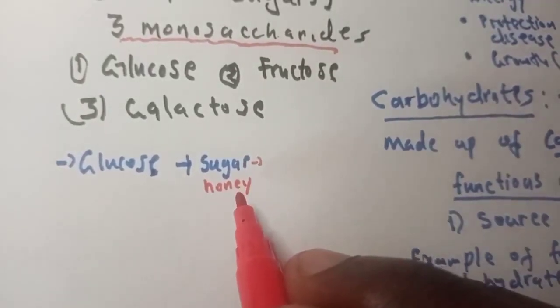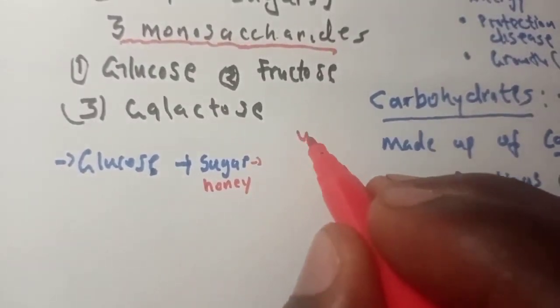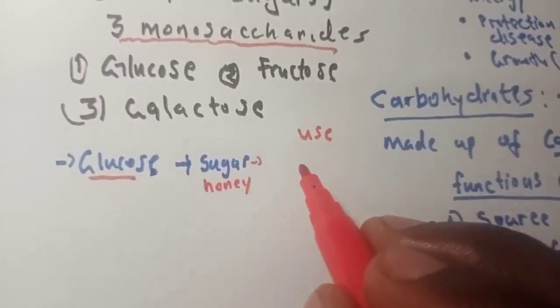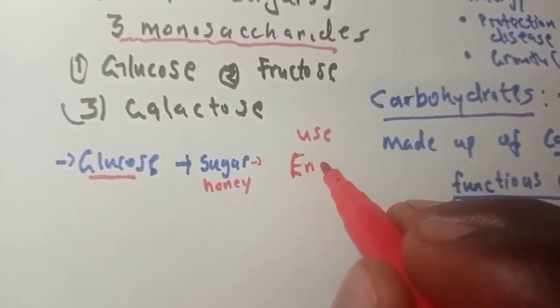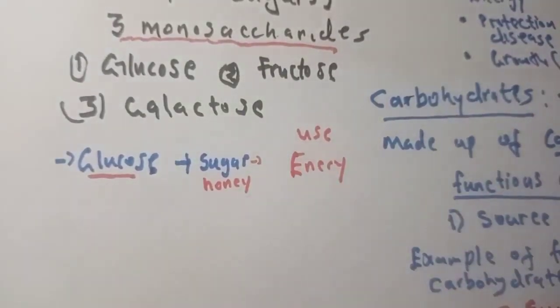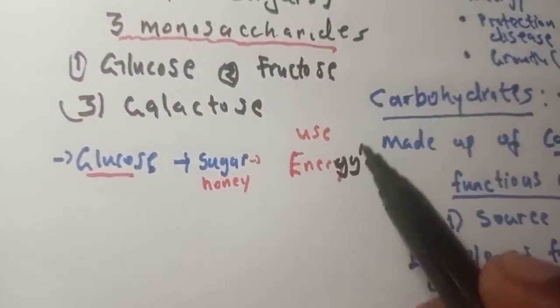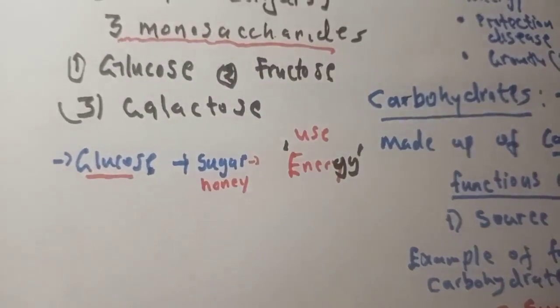So I'll put use here. Glucose, its main use is for energy. Its main use is for energy.